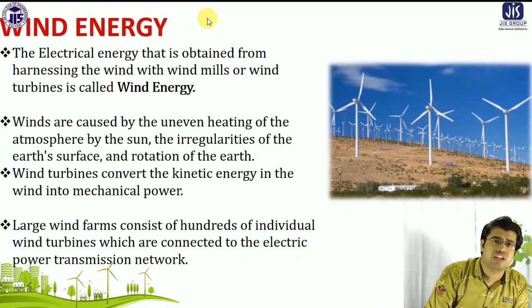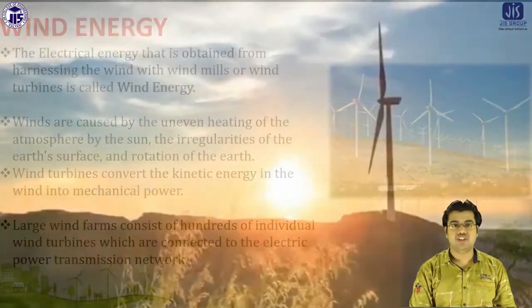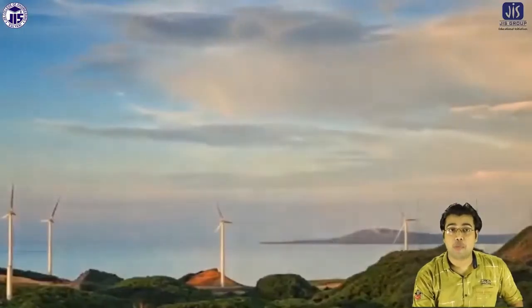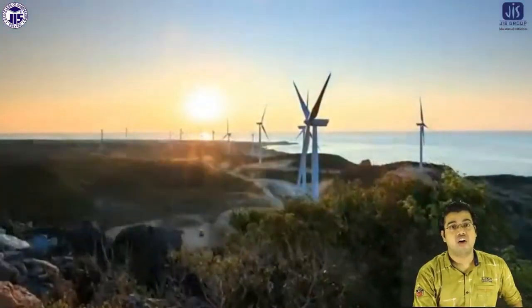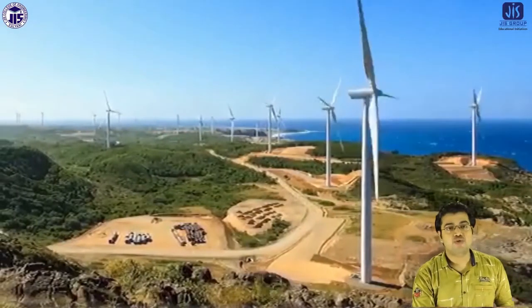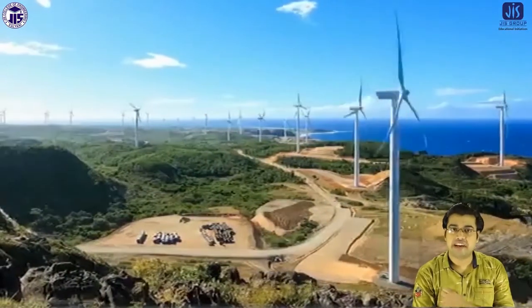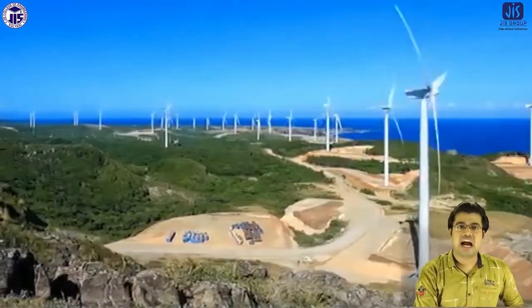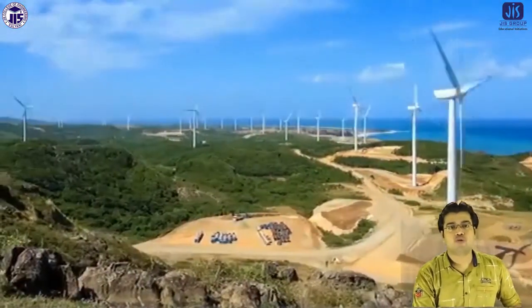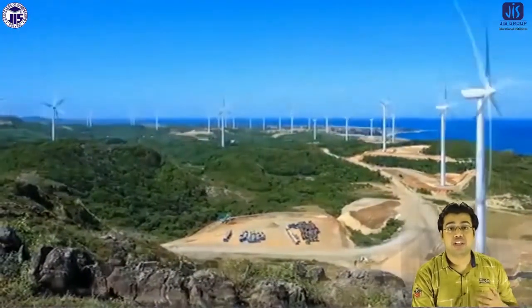Next, wind energy. In the case of wind energy, the kinetic energy that comes from the wind turbines or windmills is converted into mechanical energy.